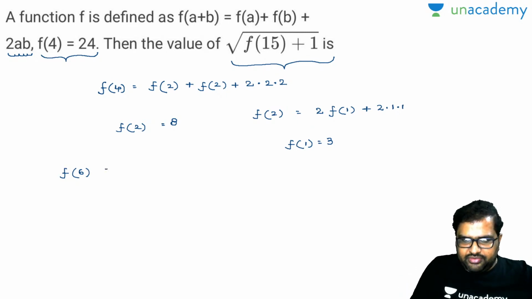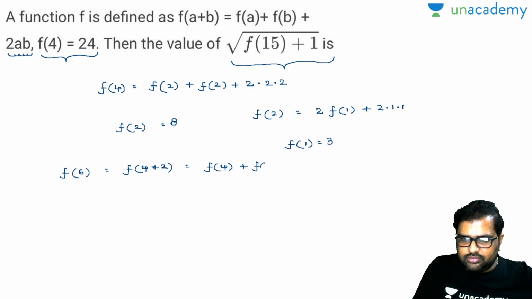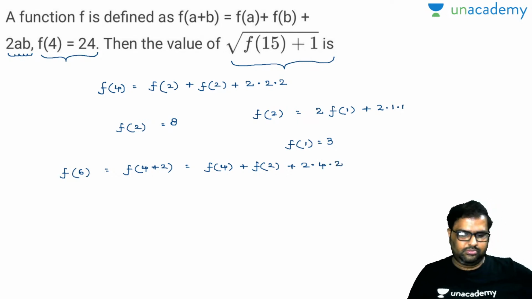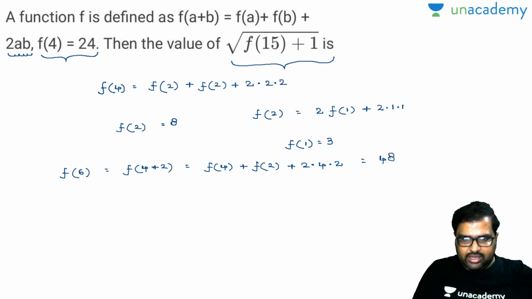Okay, fine. f of 6 can be written as f of 4 plus f of 2 plus 2 into 4 into 2. Right, now what will be the answer there? 24 plus 8, 32, 32 plus 16, oh, 48. Yes, is it 48? Perfectly done. I'll write it down. Next one is f of 8, then automatically I'll get f of 14.